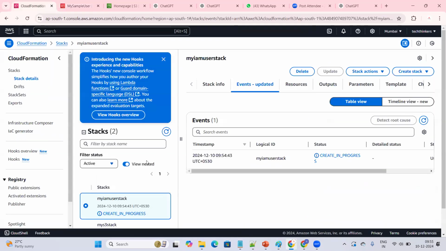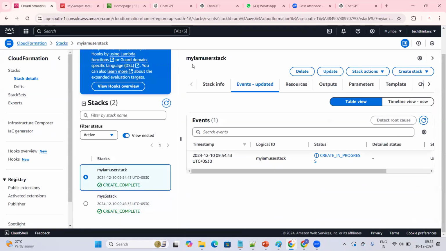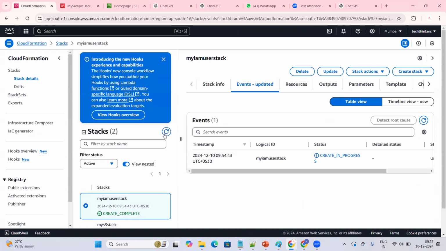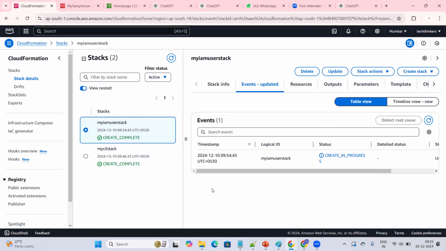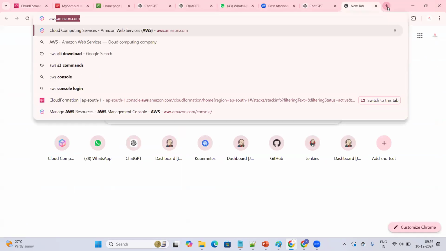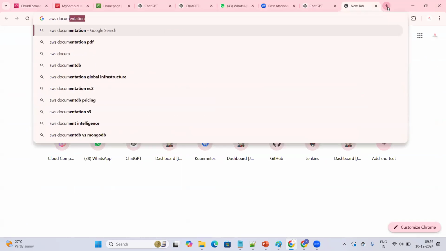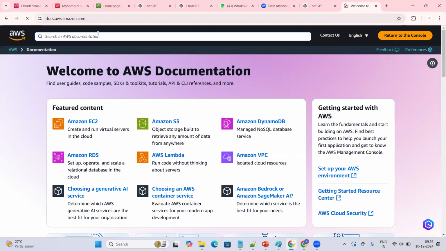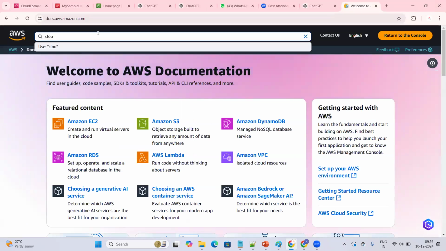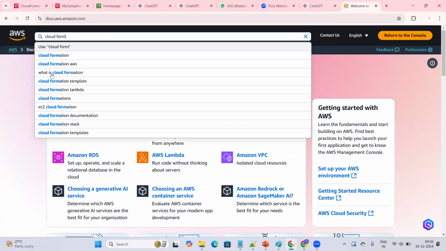I'm going back here. Let's see whether it is completed or not. Yes, the IAM stack is completed. We are done with creating an IAM user. Am I doing anything? No, I'm just getting the code. You can get the code from the documentation. You have the AWS documentation. You can search for AWS documentation, go to it, and you will find a service called CloudFormation. Go to CloudFormation and there you will find all these things. Nothing we're doing. CloudFormation.